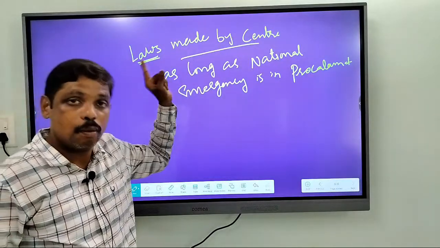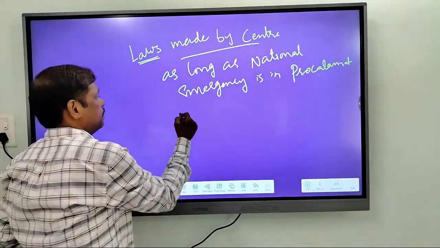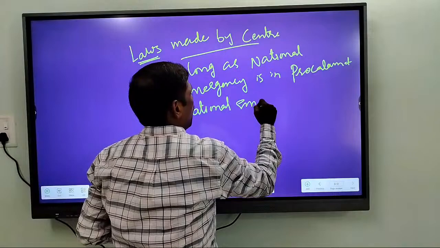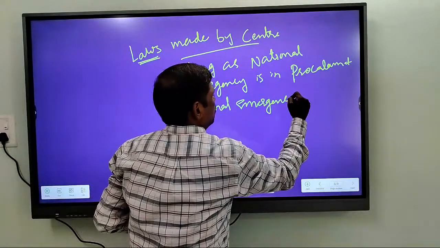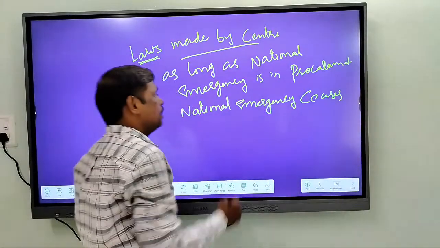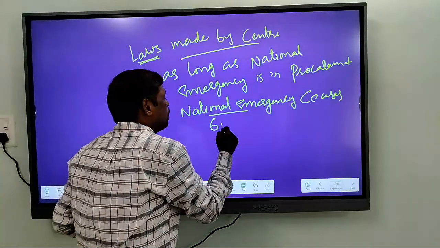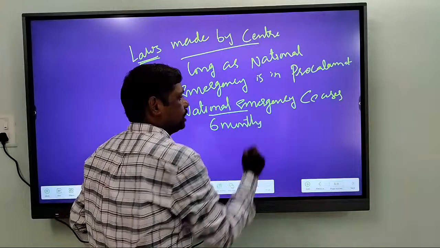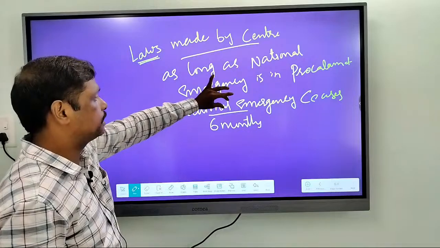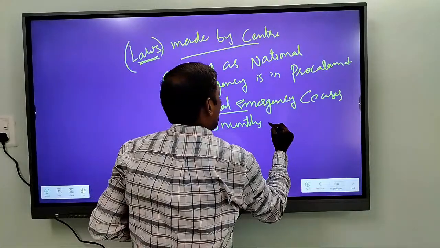Once the national emergency ceases to have effect, that means once the national emergency is ended, right, then within a period of 6 months after ceasing, all these laws made by the center will cease to have effect.